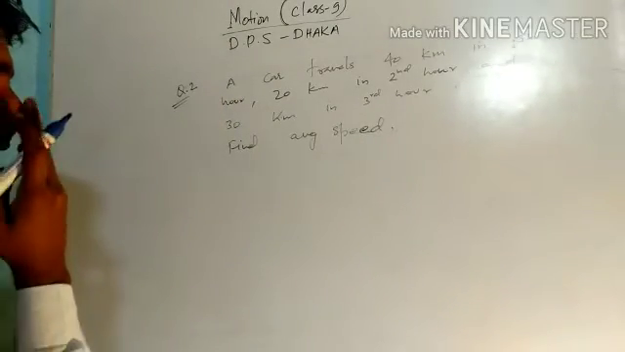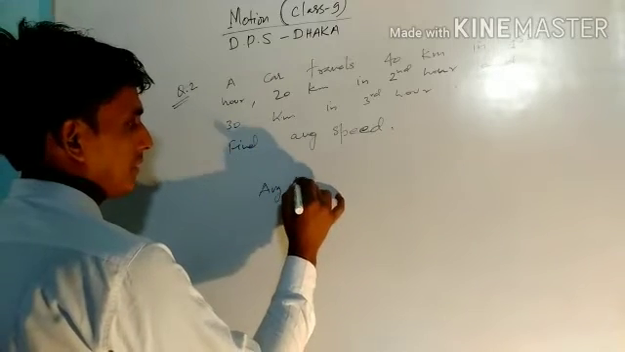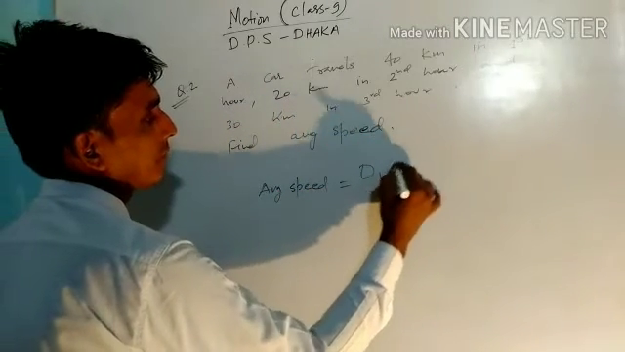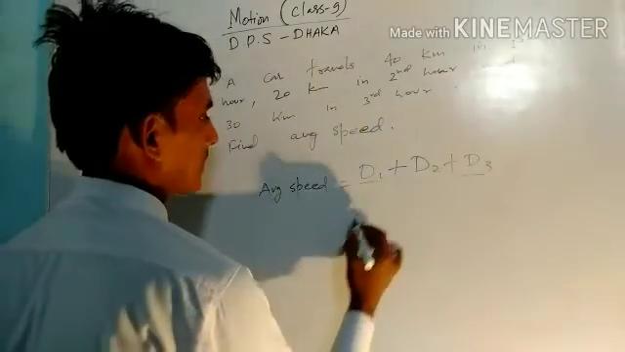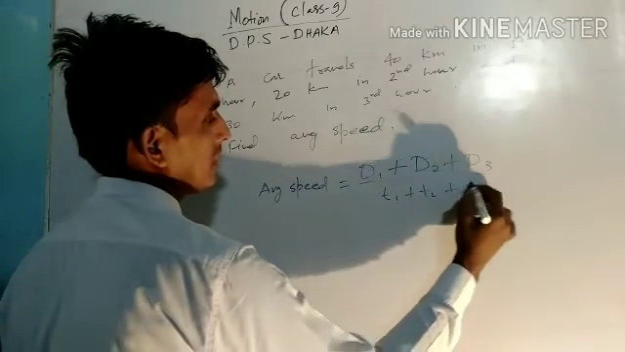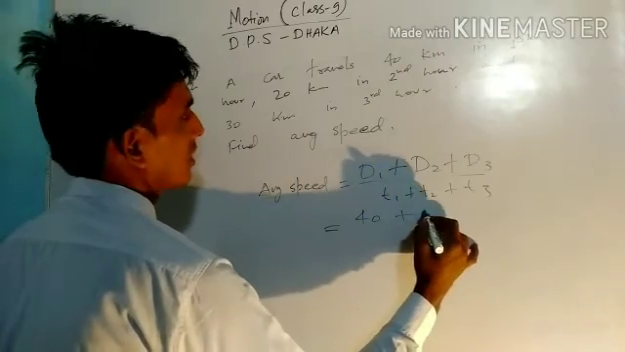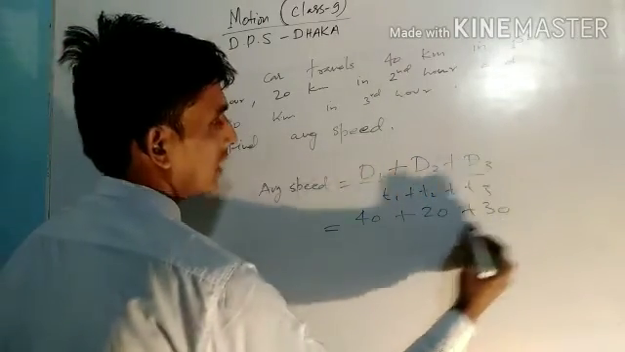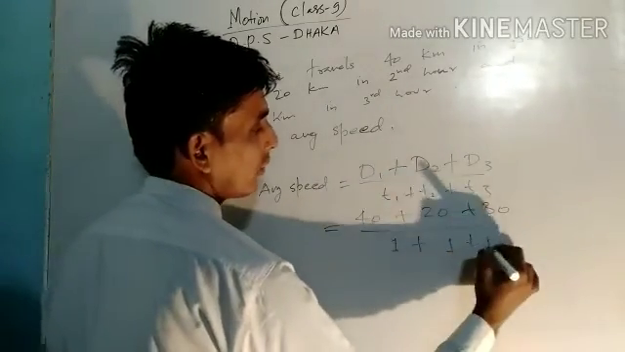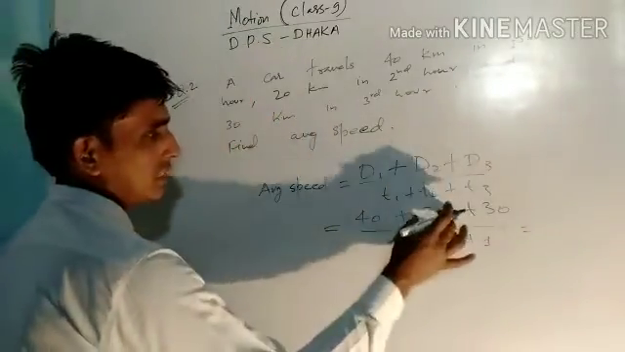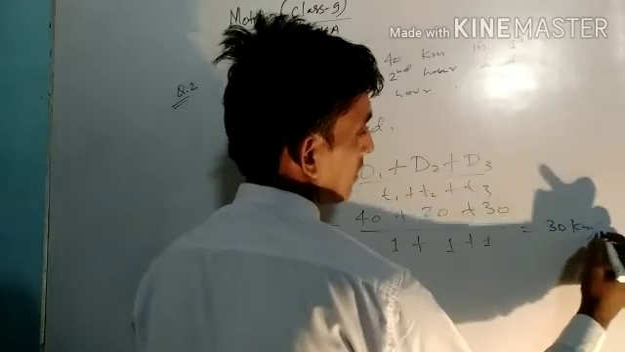We know the formula: average speed is equal to d1 plus d2 plus d3 upon t1 plus t2 plus t3. Here d1 is 40, d2 is 20, and d3 is 30, and each time is 1 hour. So it will be 40 plus 20 is 60, plus 30 is 90, upon 3, that is 30 km per hour.